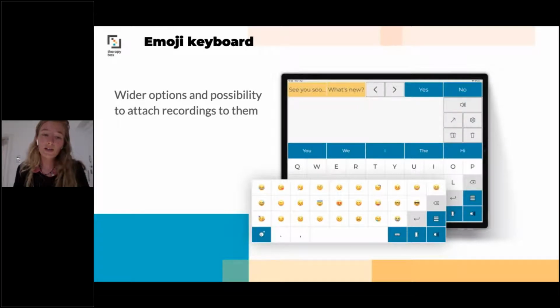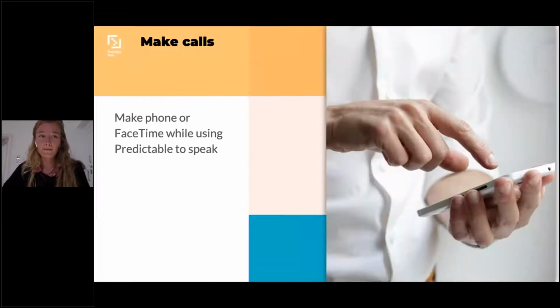You can also share these emojis within a text message or a WhatsApp message, depending on the other apps that you have on your device. Then Predictable 6 is finally compatible with phone calls. So you can now make phone calls or even FaceTime calls using Predictable to Speak.